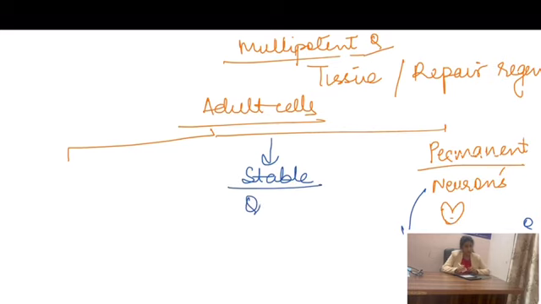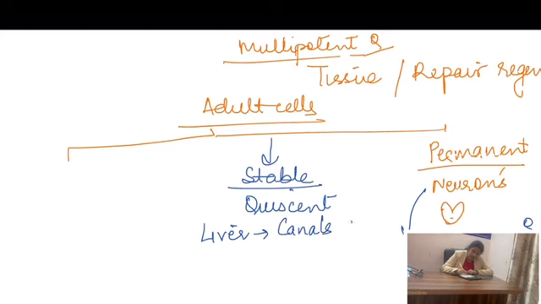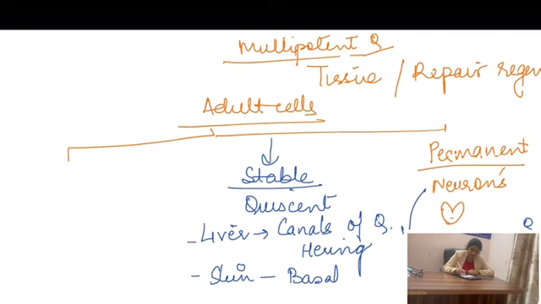Your stable cells are those which remain quiescent for a longer duration of time and divide whenever they are signaled to. For example, the liver. Where are the stem cells present in the liver? We know that a liver regenerates if it is damaged. If 1/3 of the liver is damaged, it has the capability to regenerate. So where are the stem cells of the liver present? They are present in the canals of Hering. Another thing, where are the stem cells of your skin present? They are present in the basal layer of the epidermis.